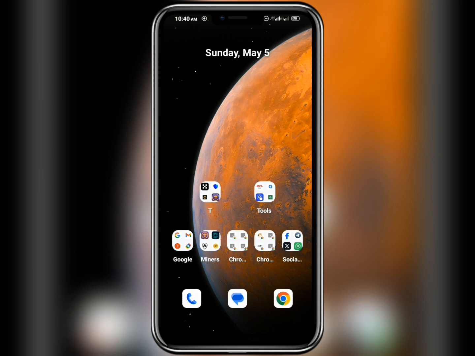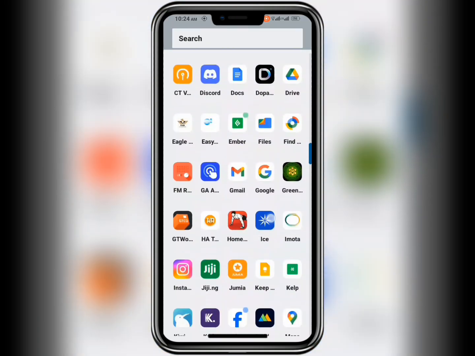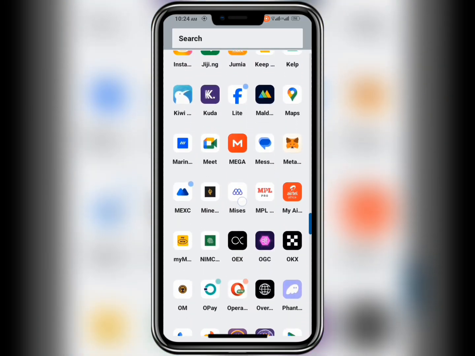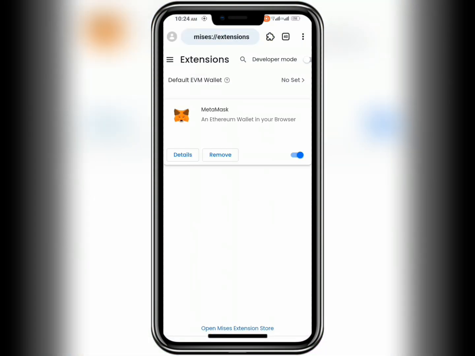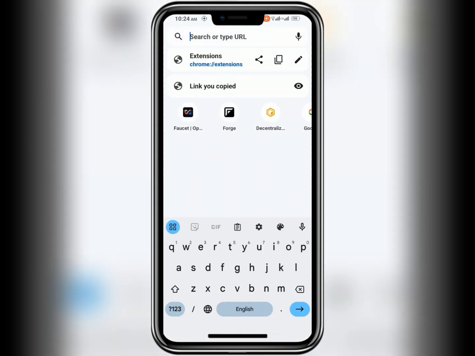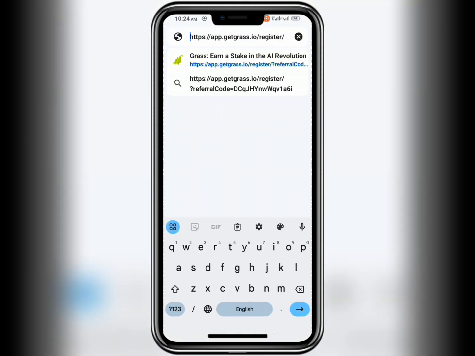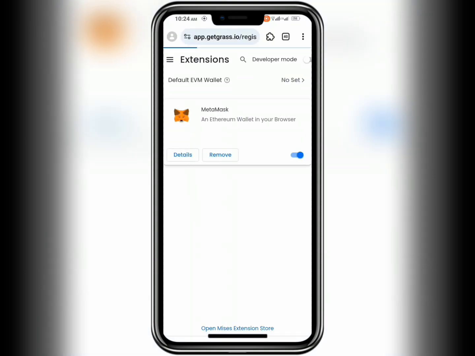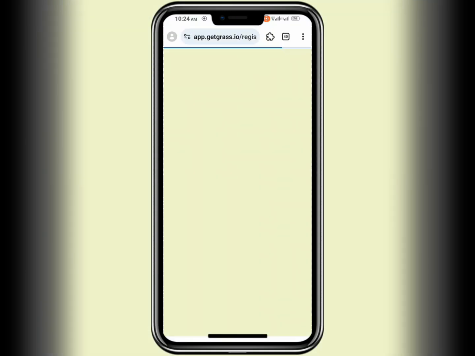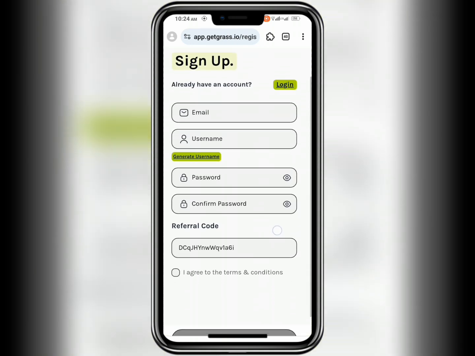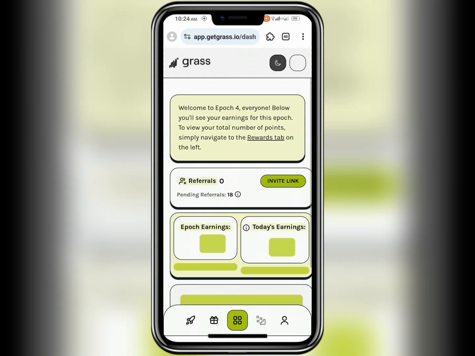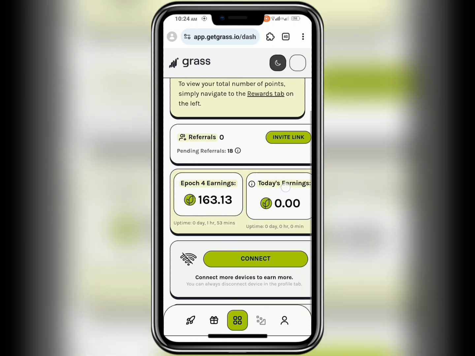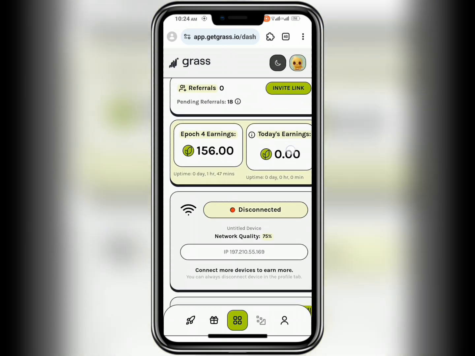So let's get started. Make sure you have installed the Mises browser from your Play Store, depending on whatever name you want to call it, but this is the icon. Once it's installed, copy the link from the description or comment section of this video and paste it, or you can click directly and open it with your Mises browser. This won't work on Chrome, so you have to solely use your Mises browser, and then you set up your account. Mine is set up already, so I'll just head straight to login, and that is that.